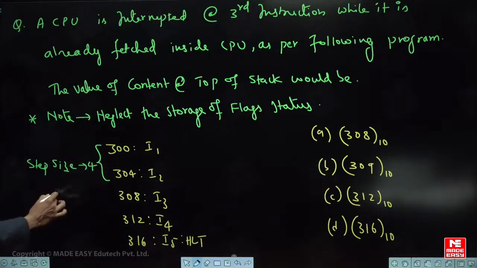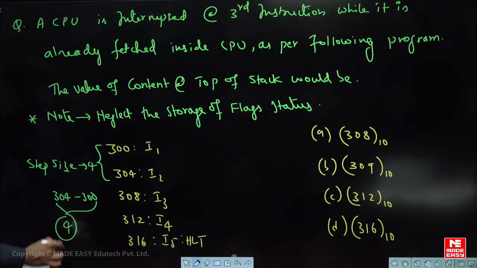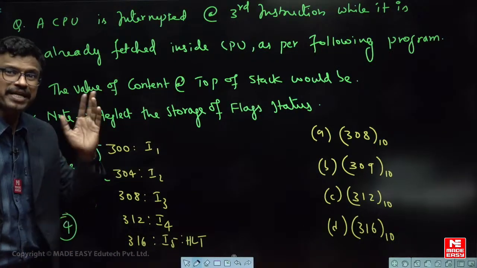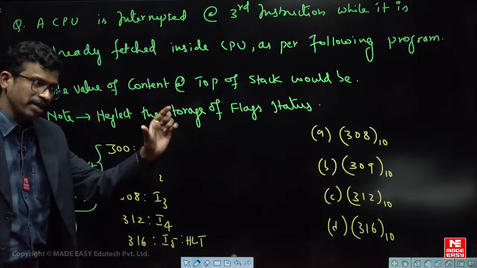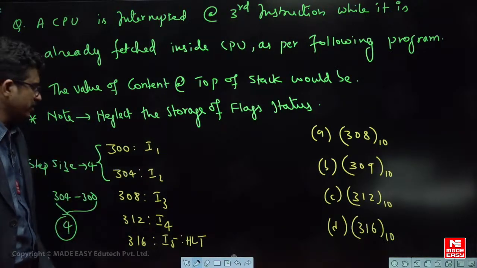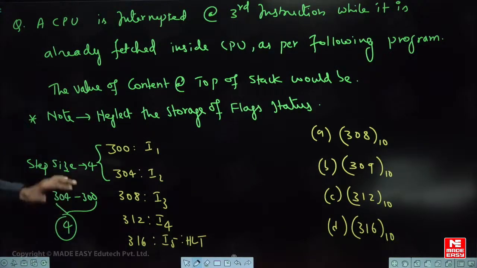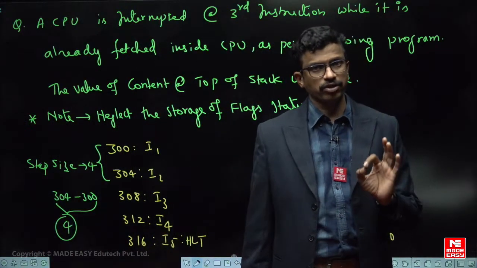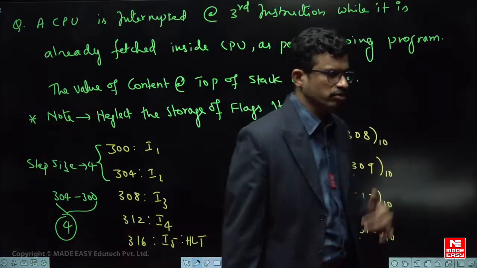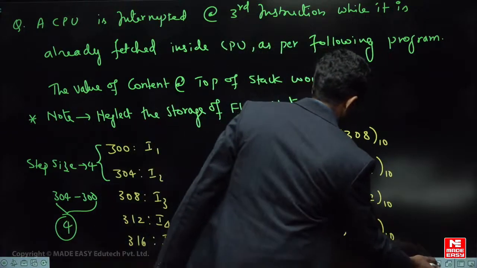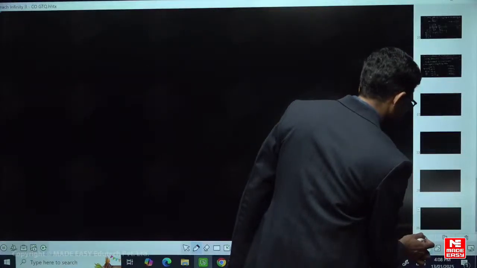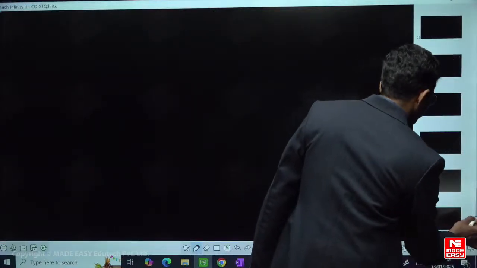How do you know the step size? If you take the difference between two addresses, you will get the step size. The memory has 32 bits in one memory location, but it is a byte addressable memory. Every byte will have one address. That is what you should understand, right? Fine. So this is the question. Now observe carefully. When a processor is interrupted, what is the sequence of steps? Understanding the sequence of steps is important. From this you can understand the answer. Okay, 1 minute.